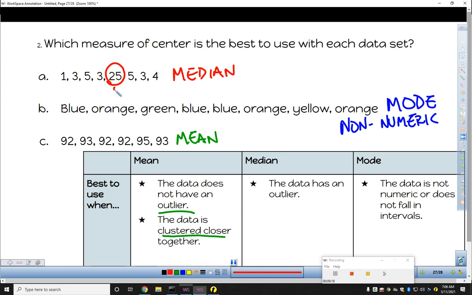And then finally B, what's your favorite color might be that question, and we chose mode because in this particular case the data is non-numeric, the answers are color choices.